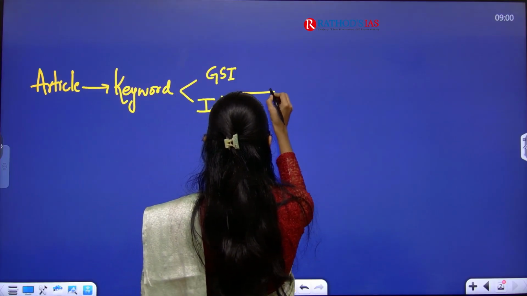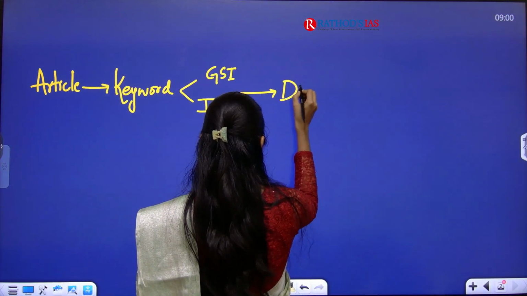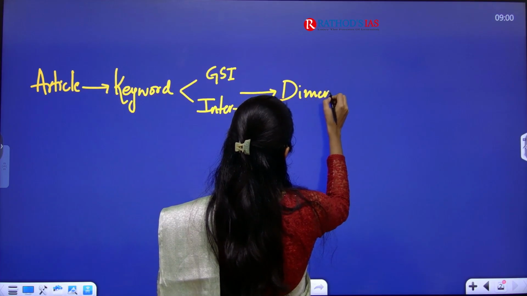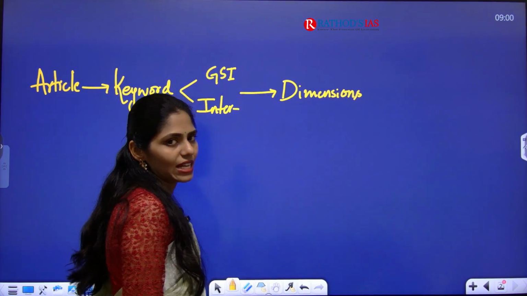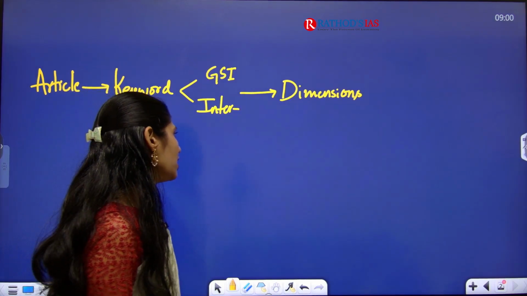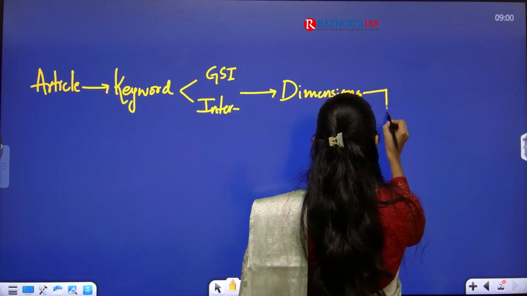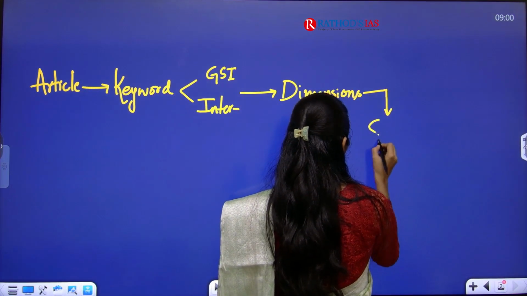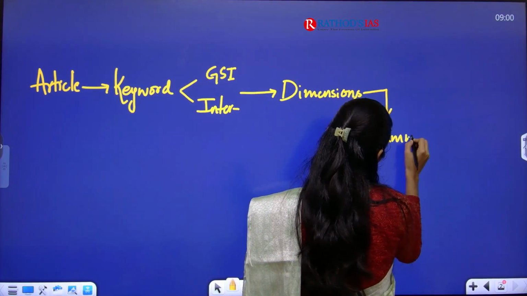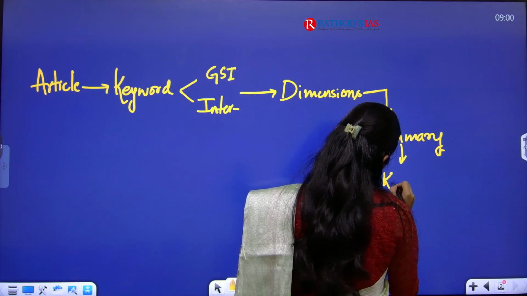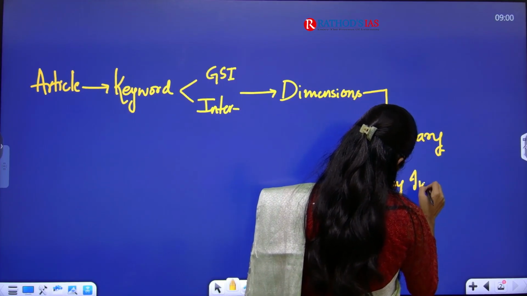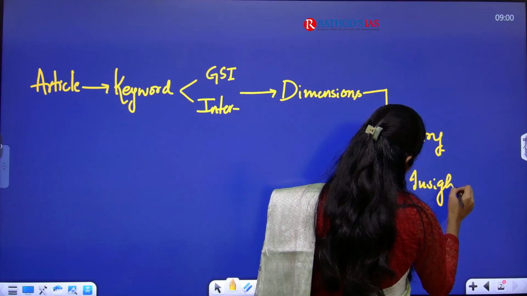And after seeing that, we are going to see dimensions. This multi-dimension approach is very important to clear your prelims and mains. After seeing dimensions, we see the summary of that article, what the article is talking about, and I am going to give you some key insights given in that topic.